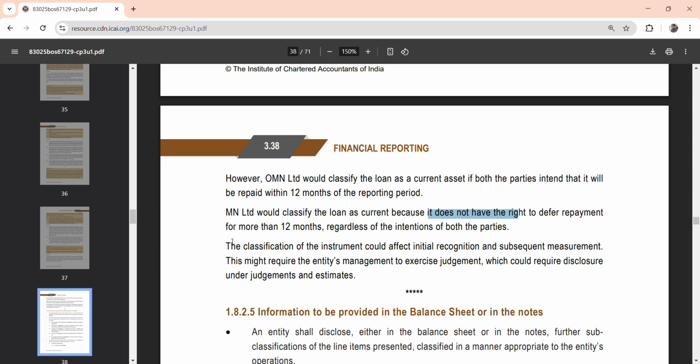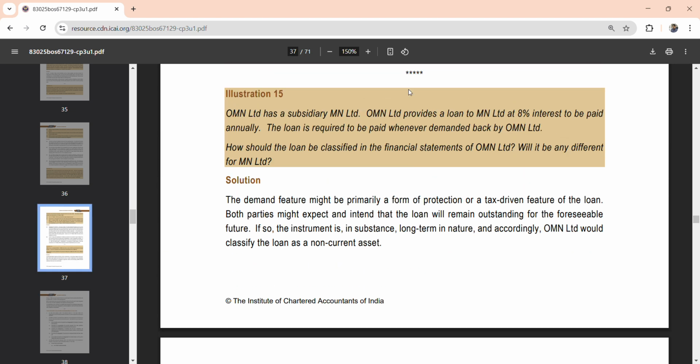But the conclusion line is also very important, because each and every line from Ind AS 1 carries valuable marks. The classification of the instrument could affect the initial recognition and subsequent measurement as per Ind AS 109, because you would have seen in your test your knowledge 6 as well as your illustrations regarding giving of loan to a subsidiary by the holding company. So in this case, this might require the entity's management to exercise judgment, which could require disclosure under judgments and estimates. That's it.